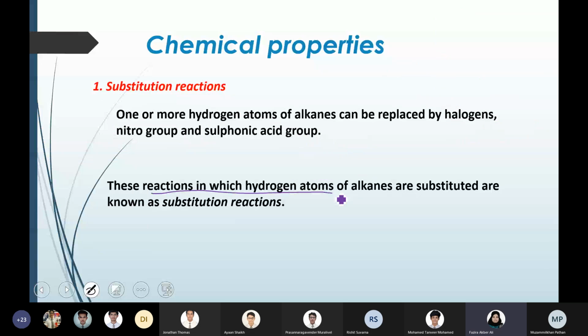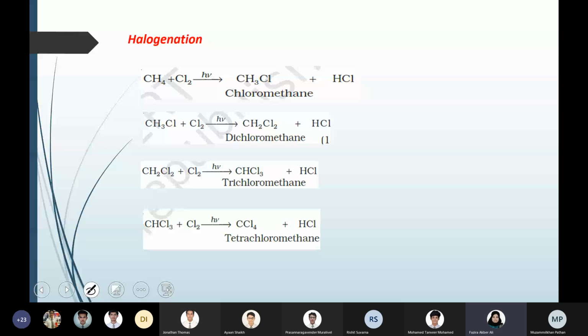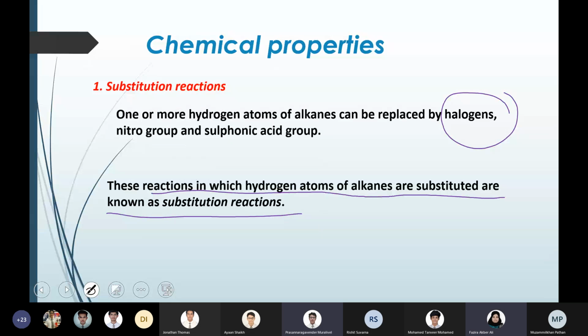A reaction in which hydrogen atoms of alkanes are substituted is known as a substitution reaction. Here we are discussing substitution by halogen compounds because that is common among the lower members of alkanes. Under substitution you can have halogenation, nitration, sulfonation, but halogenation is the only one which takes place for the lower members, so we will discuss only substitution with halogens.